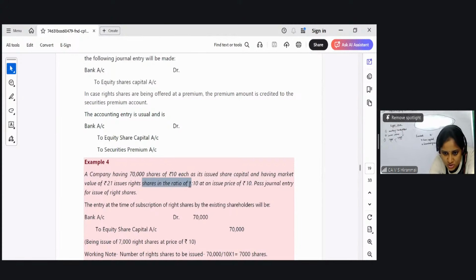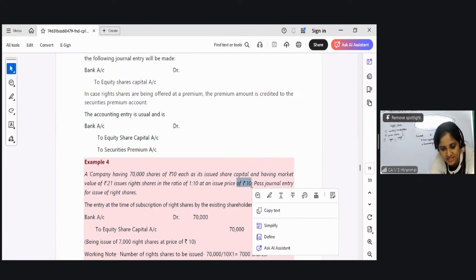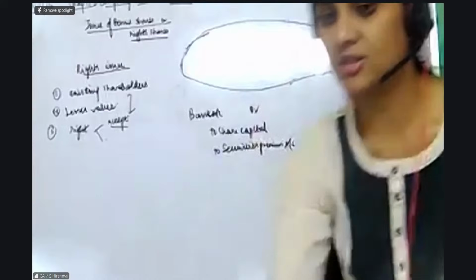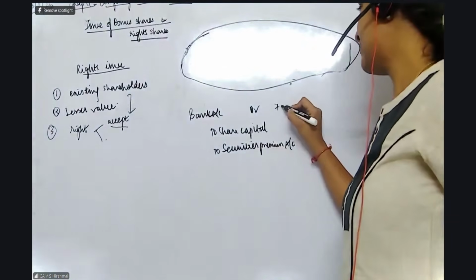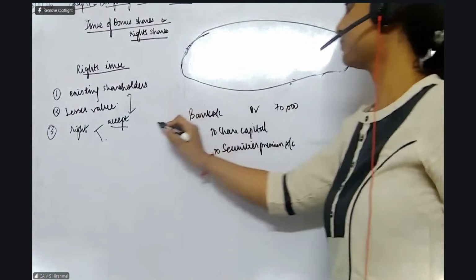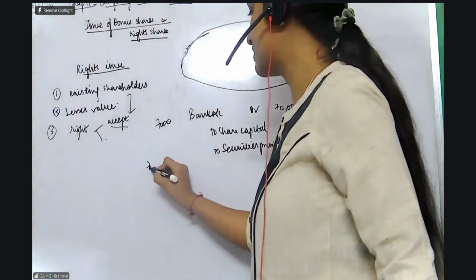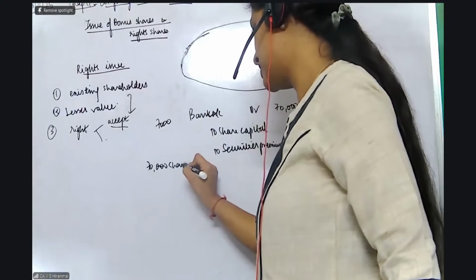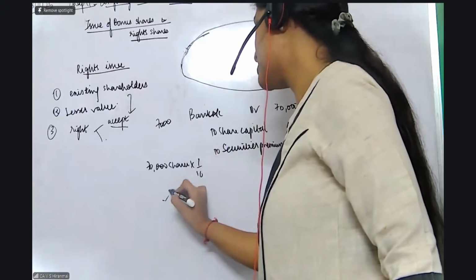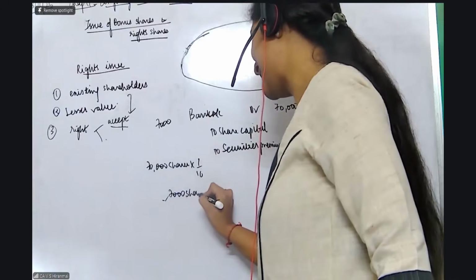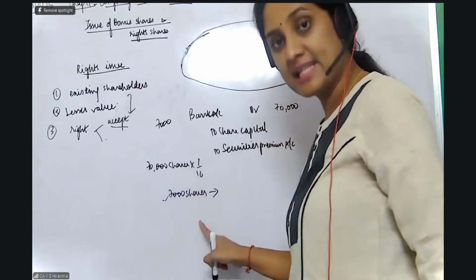Ratio of 1:10 means what? 70,000 into 1/10, 7,000 shares it is going to issue.